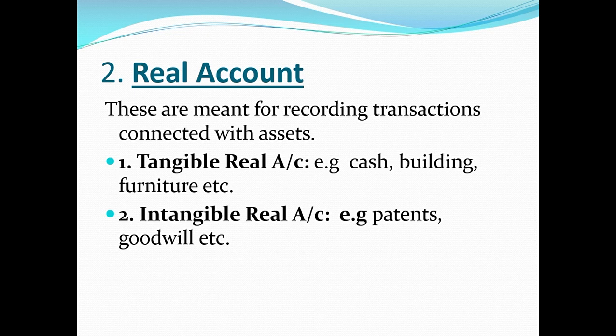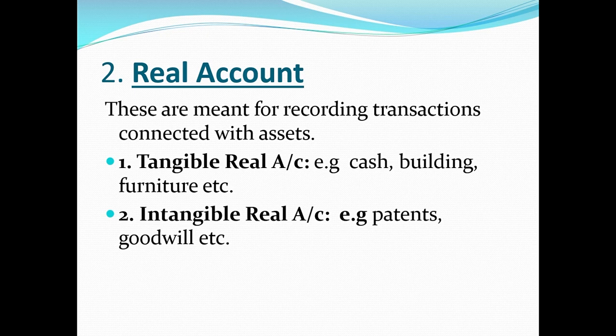Tangible assets or tangible real account means all those assets which we can see, touch, feel. For example, cash, building, furniture, stock, machinery, land, etc. Anything which we can see, touch, or feel is in the category of tangible real account.